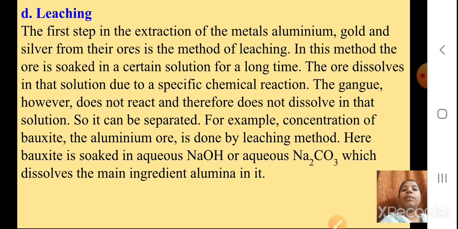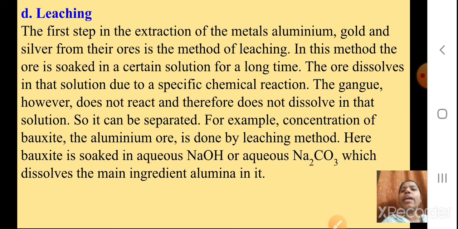So the next part, D, is leaching. The first step in the extraction of the metals aluminium, gold and silver from their ores is the method of leaching. Okay, students, remember, in this method the ore is soaked in a certain solution for a long time. The ore dissolves in that solution due to a specific chemical reaction. The gangue however does not react and therefore does not dissolve in that solution.